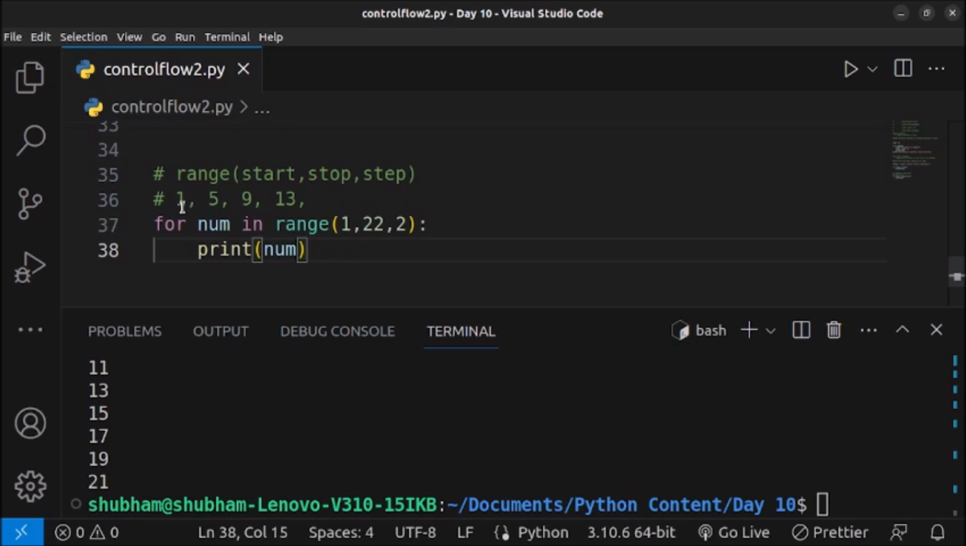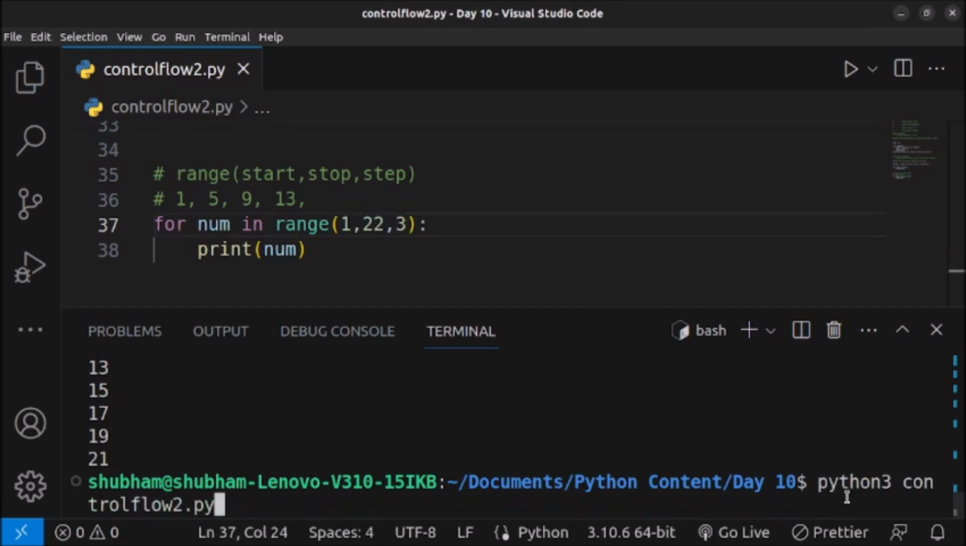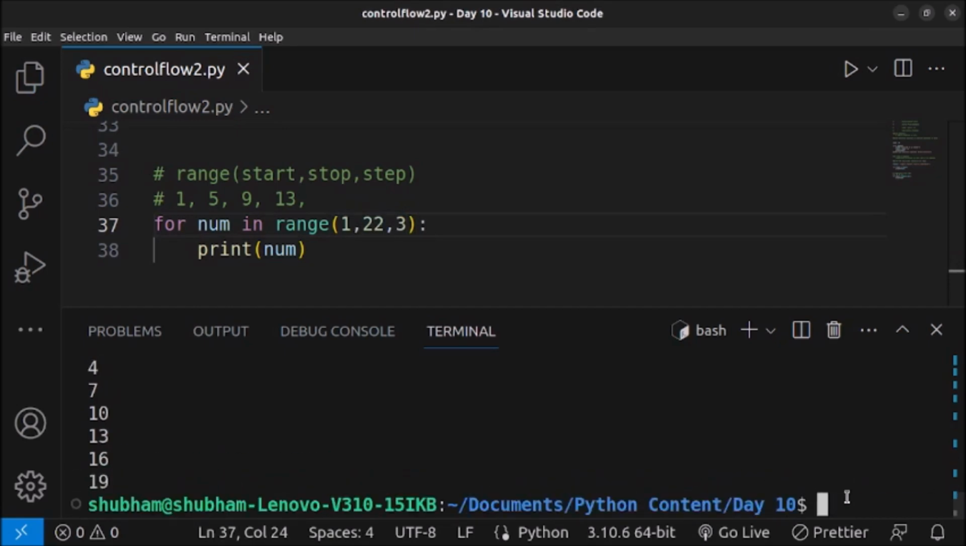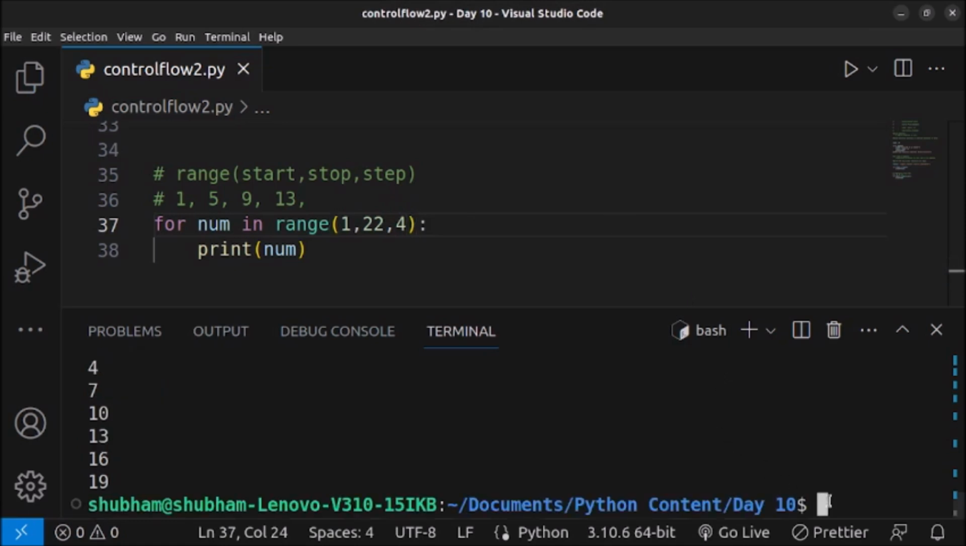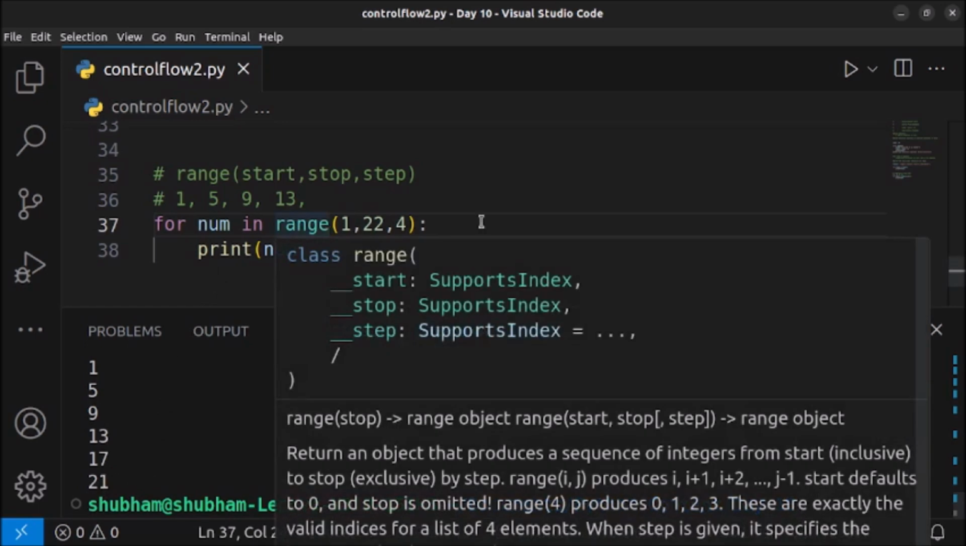I need to start at 1, so I will keep the start as 1, and I want to stop at 21, so I will keep the stop value as 22, but I will increase the step to 3. Let's save it, and you can see that the numbers generated are not equal to what we want to generate. I have made some mistake. 1 4 7 is printed and we want 5, so I think we need to add one more value to it, which is 4. Let's save it and execute this code, and as you can see on the screen, 1 5 9 13 17 and 21 are printed.